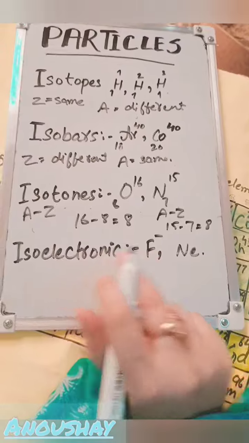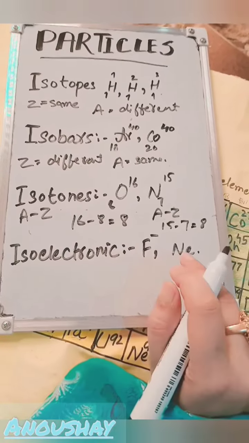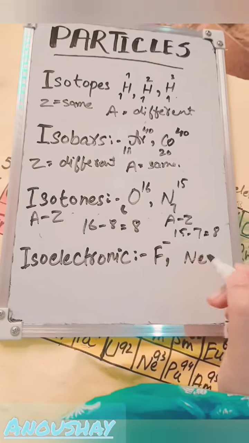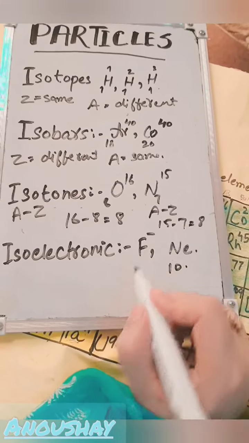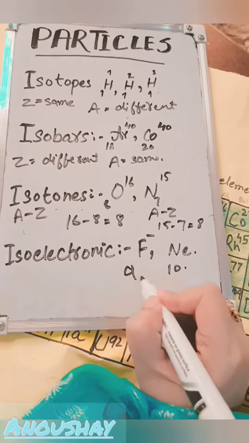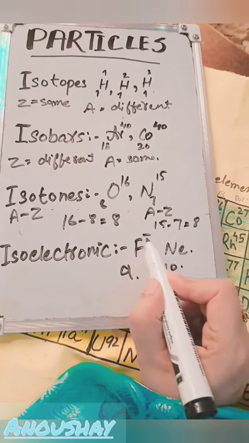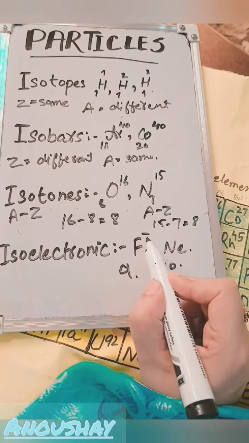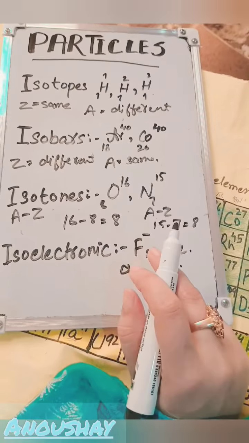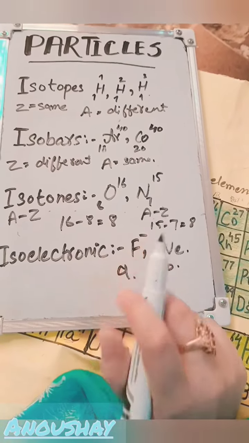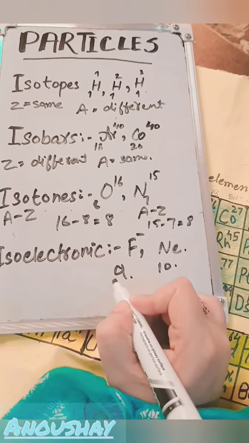Now, what are the isoelectronics? Isoelectronics are those species which have the same number of electrons. For example, neon. Neon has 10 electrons and fluorine has 9. But do you know, when a minus sign comes, it's for gaining an electron. Whenever a negative sign comes on any species, it means they have gained an electron. So fluorine minus means that it has 10 electrons.